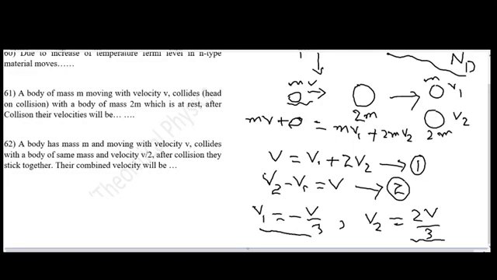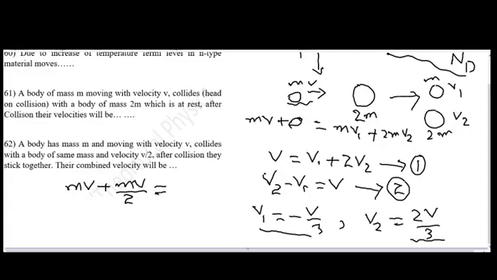In question number 62, the statement is given as a body of mass m moving with velocity v collides with a body of the same mass and velocity v over 2. After collision they stick together, and their combined velocity is asked. This is a relatively simple question. An object of mass m is moving with velocity v, so its initial momentum is mv, and another object of the same mass moves with velocity v over 2, so its momentum is mv over 2.